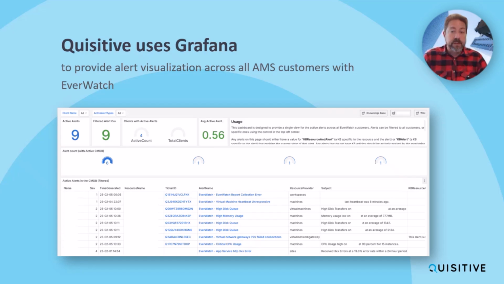Taking a quick look at this, you can see what we see: different types of alerts occurring, such as high disk queuing, high memory usage, critical CPUs, as well as things related to VPN or virtual network gateways, and all sorts of different resources out there.